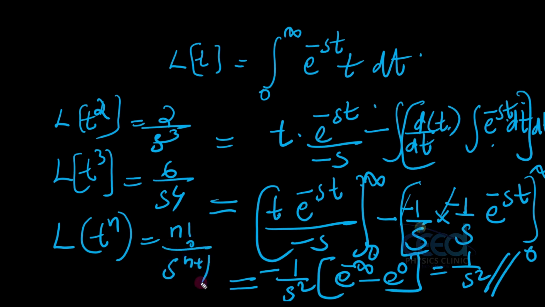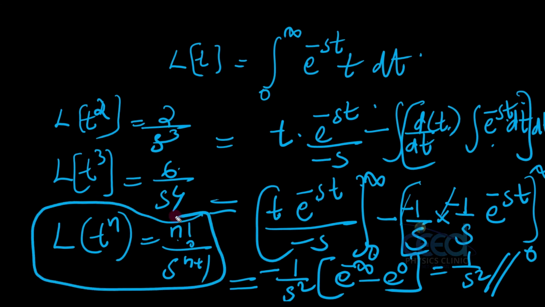When n is equal to 3, that is 3 factorial, that is 6, and 3 plus 1, that is 4. So Laplace of t raised to n you can generally express as n factorial divided by s raised to n plus 1.